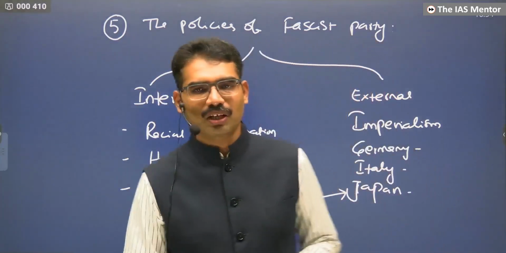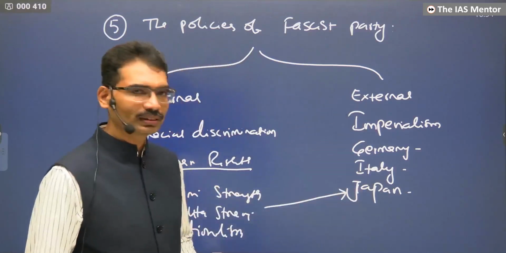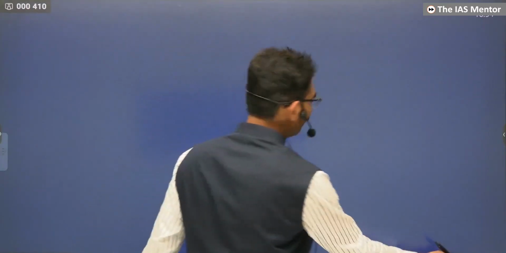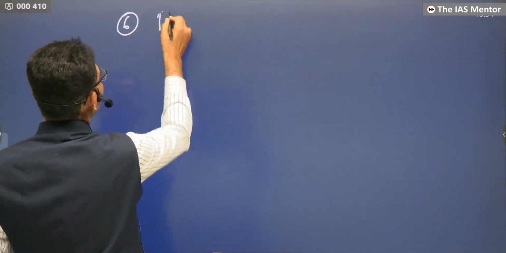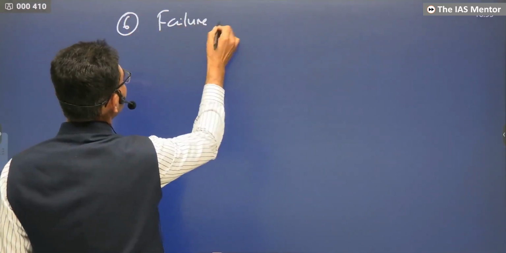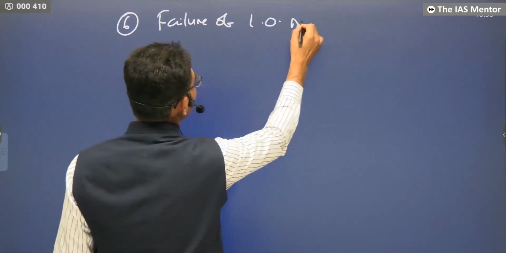Threat of communism. Now, when these many things are happening, what lesson did humanity learn after World War I? People decided that such a war should not happen again. The League of Nations was created. But the failure of the League of Nations. Sixth one: failure of the League of Nations.